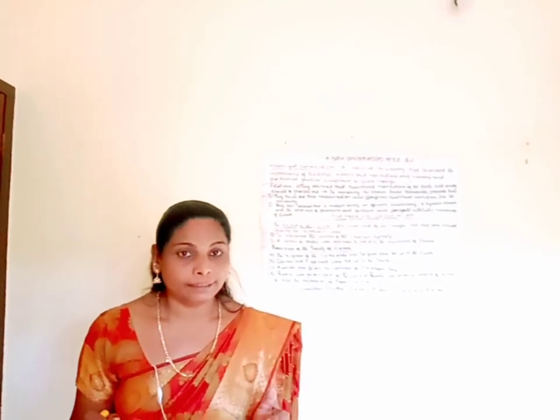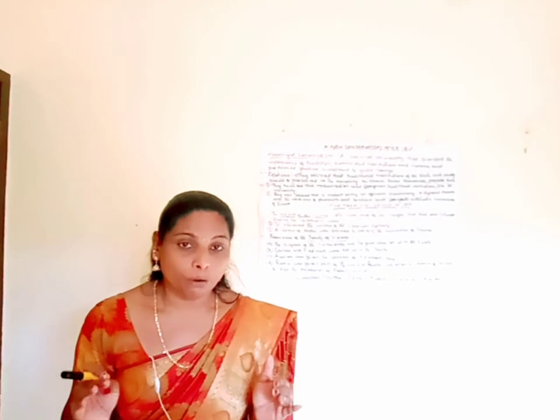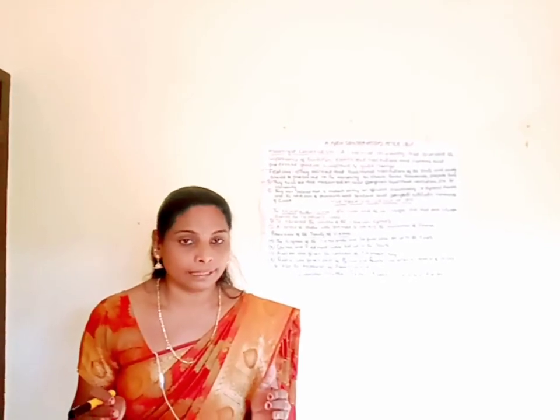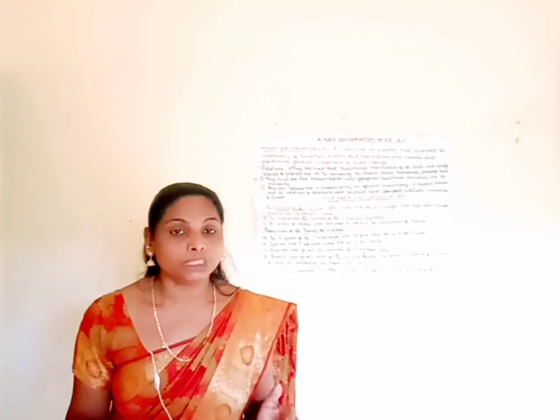It was signed under the leadership of an Austrian Duke, Metternich. Let us learn about the objectives of the Treaty of Vienna.